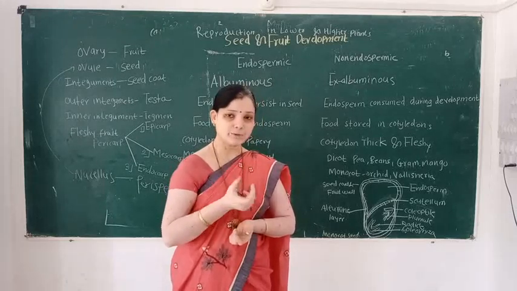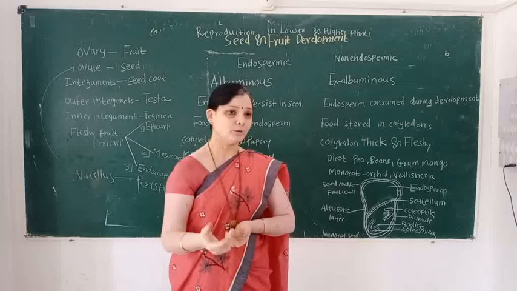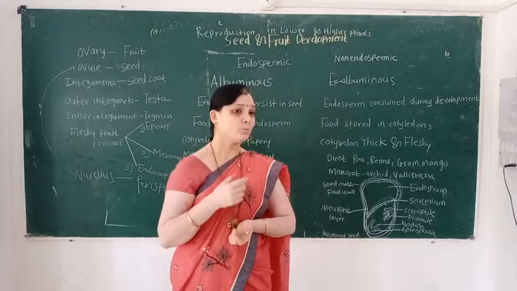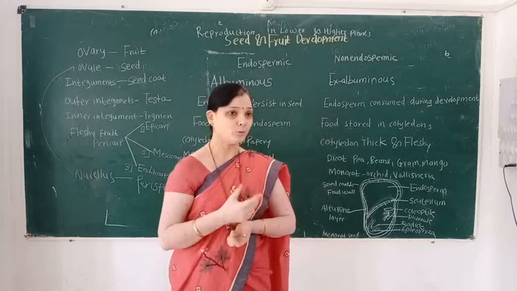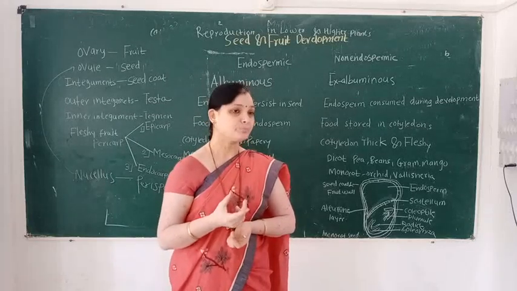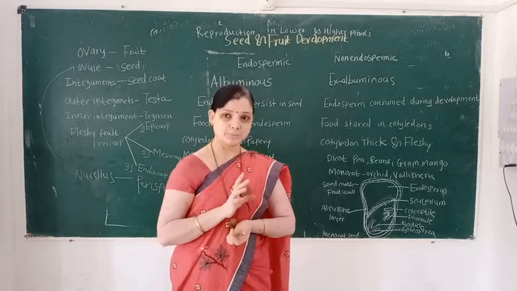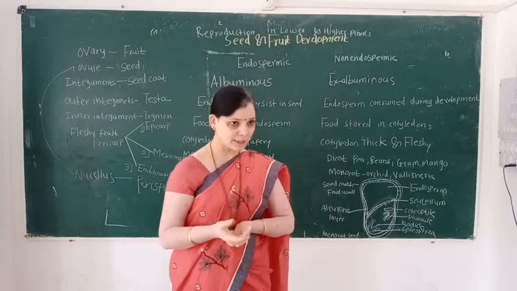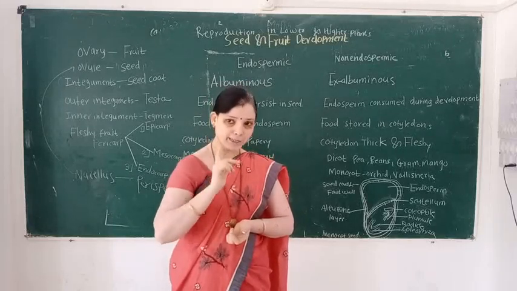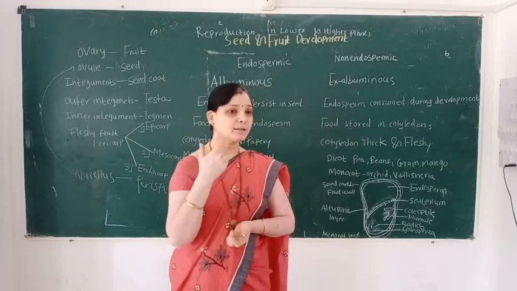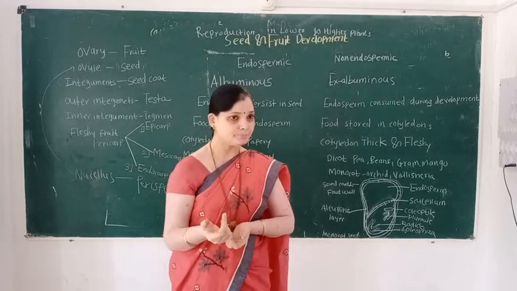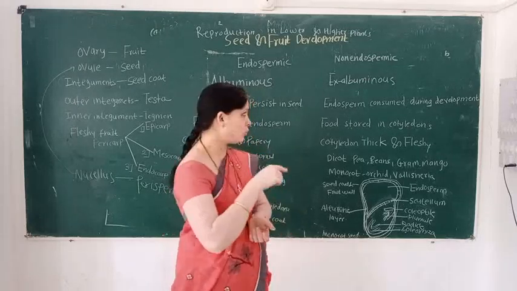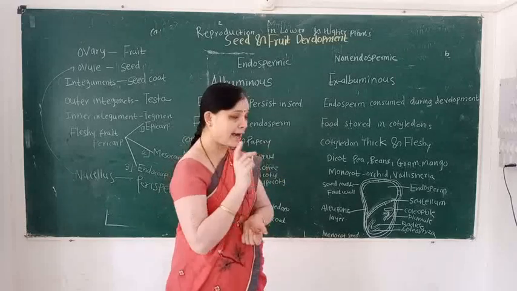Then development of the male gametophyte, development of the female gametophyte, pollination, pollinating agents, pollen-pistil interaction, fertilization, double fertilization, and post-fertilization changes. First development of the endosperm, second development of the embryo, and the second last point, the development of the seed and fruit.